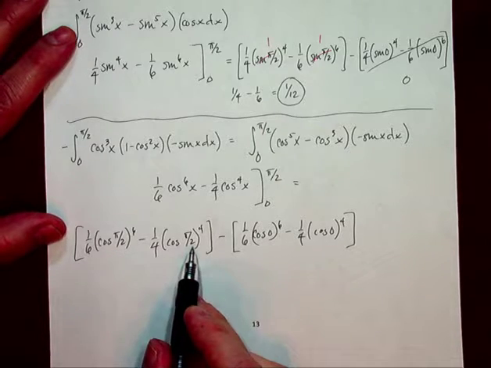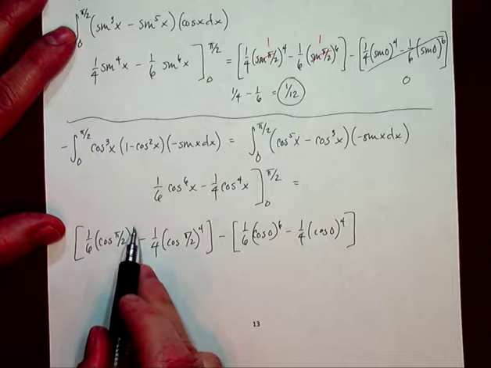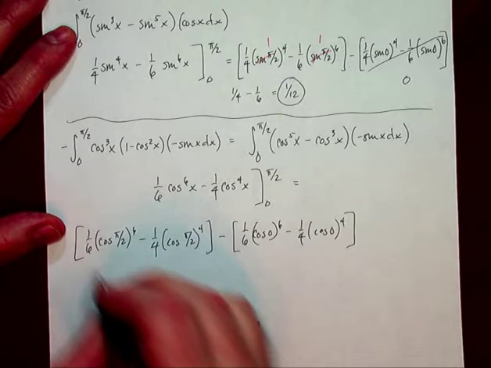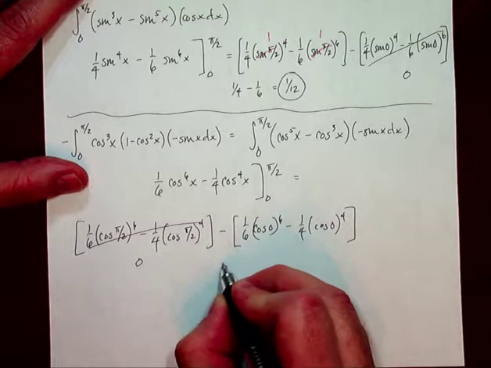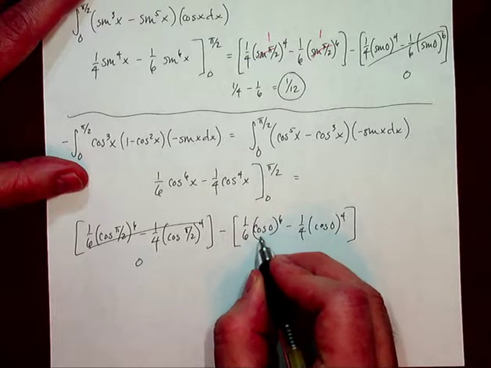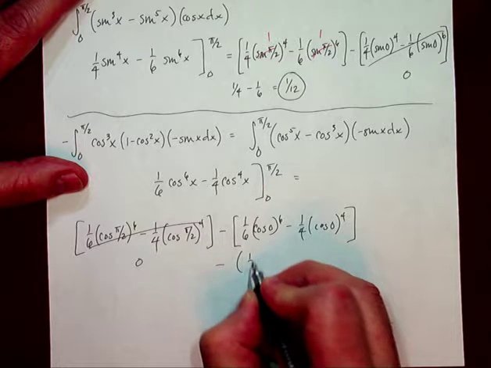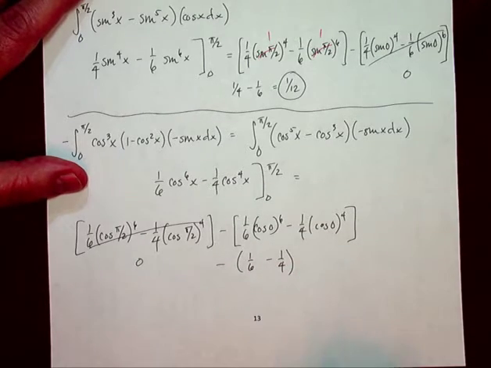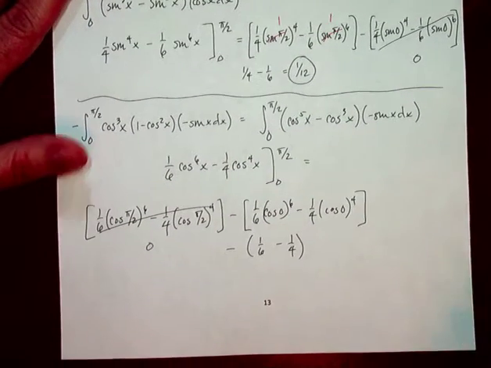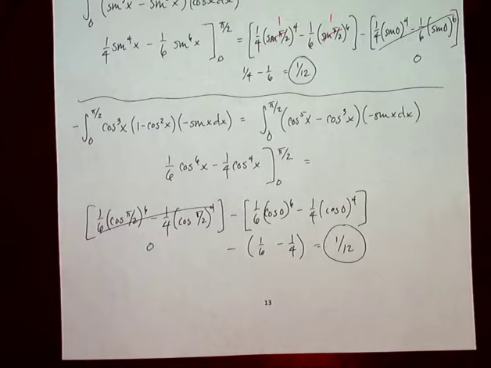Cosine of pi over 2 is 0, so this whole thing is 0 because it's 1/6 0 to the 6th minus 1/4 0 to the 4th. That whole thing is 0. Over here, cosine of 0 is 1, cosine of 0 is 1. So what I have is 1/6 minus 1/4, but the negative of that, which turns out to be exactly what I had up top when I did it according to sine, and it winds up being exactly the same answer.